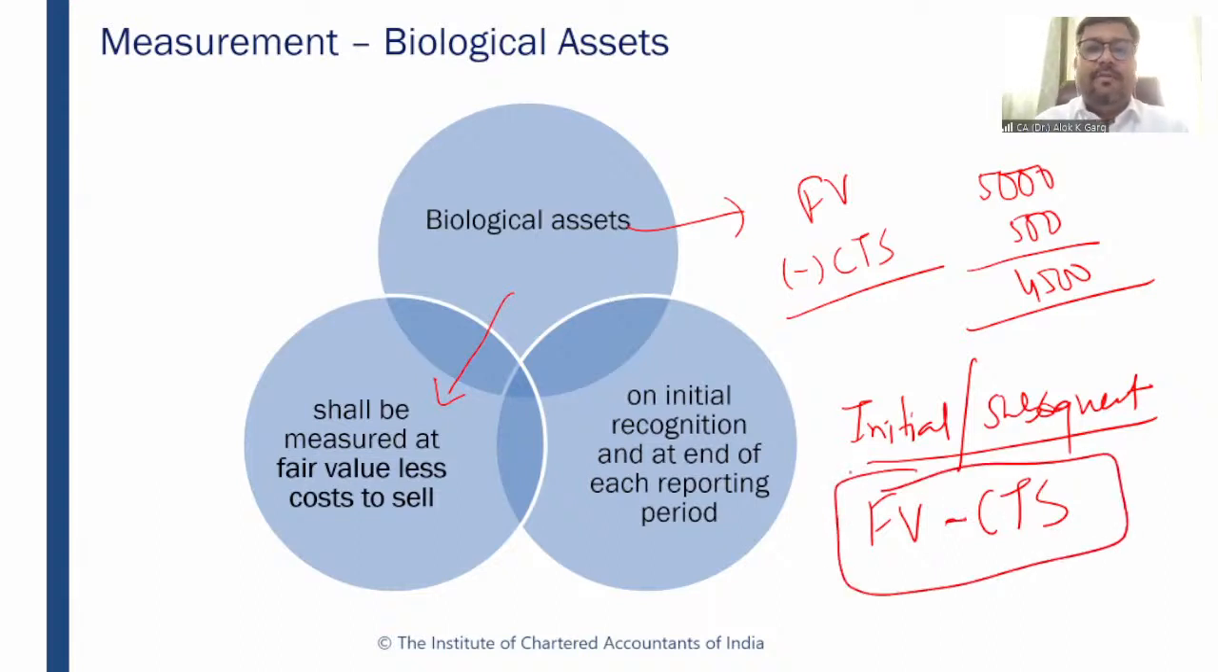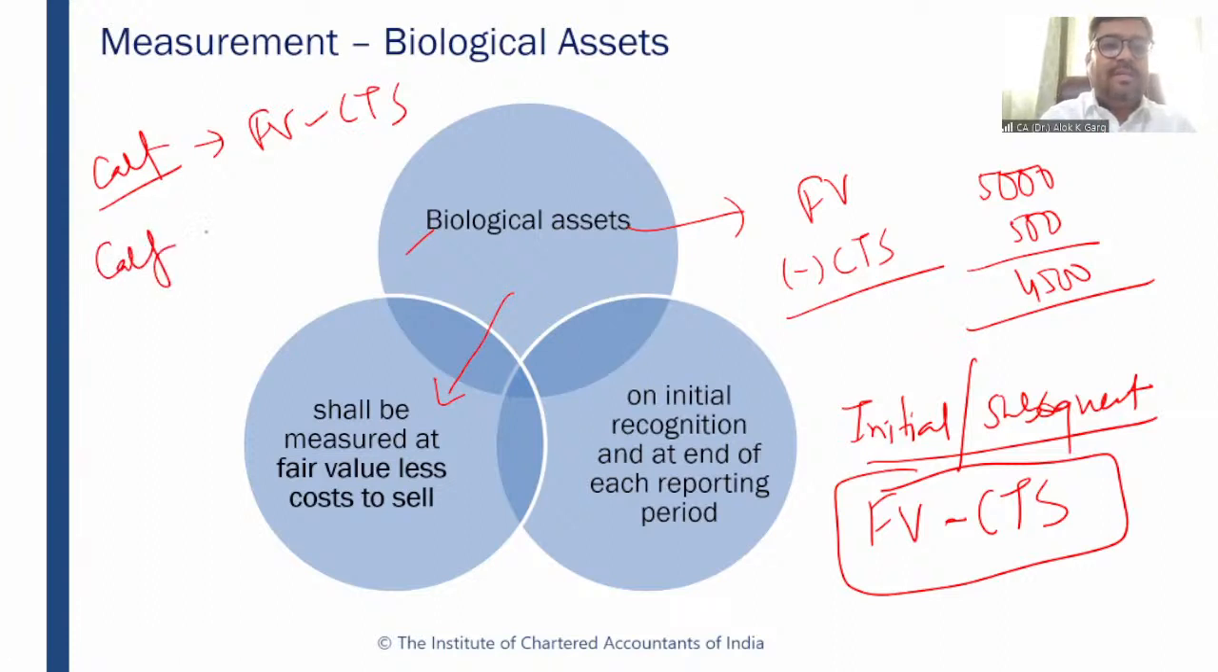For example, when this calf was born, it has to be recognized at fair value less cost to sell. What was the accounting entry? Calf biological asset account debit, to other income, 4,500.